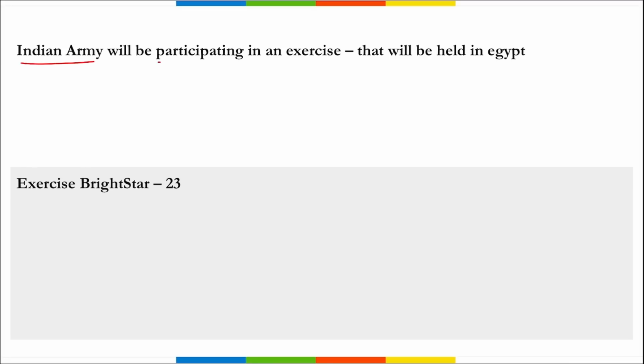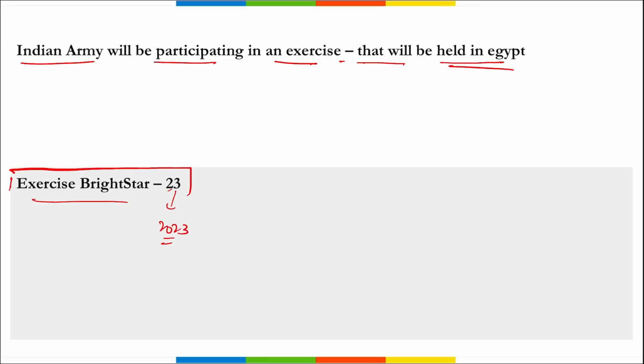Indian Army will be participating in an exercise that will be held in Egypt. So what is the name of that exercise? It is Exercise Bright Star 23, signifying the year that is 2023. So this is a military exercise that is scheduled to be conducted from 31st of August till 14th of September. That means this exercise is currently going on.